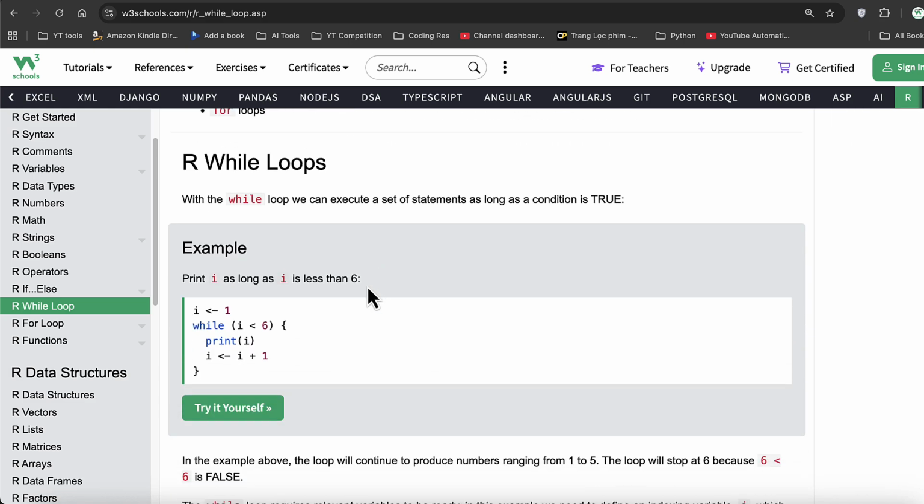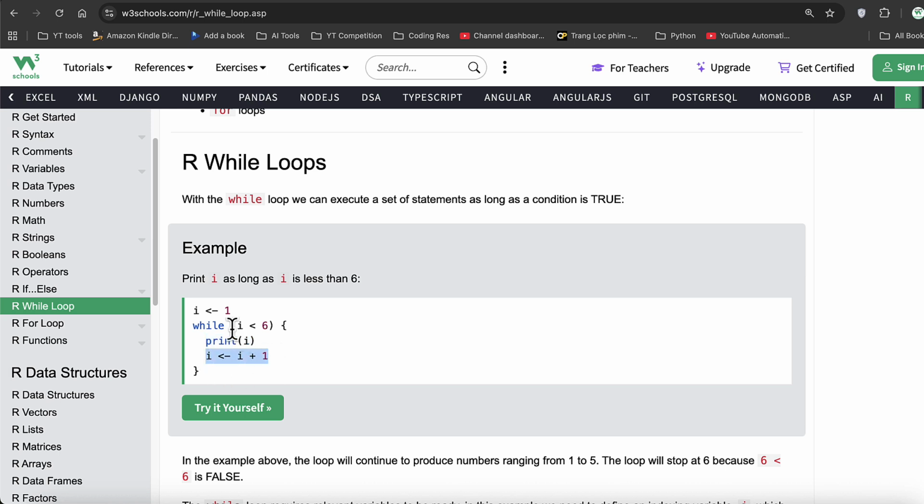How does the while loop work? In order to use the while loop, we use a keyword called while, then brackets, and inside we specify a condition, using the same relational operators that we talked about in previous sessions. Here we use i < 6, which means we check a condition, then the block of code starts. Similar to if else, the while loop also has a block of code. Anything you write inside this block is considered the body of the while and will repeat itself until this condition becomes false. Then it prints the value of i. Then here's the key step: we increment the variable.